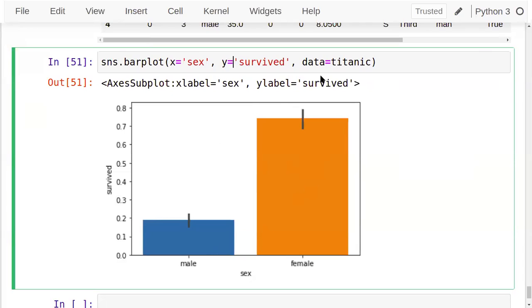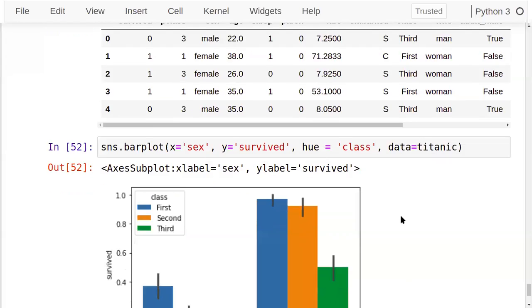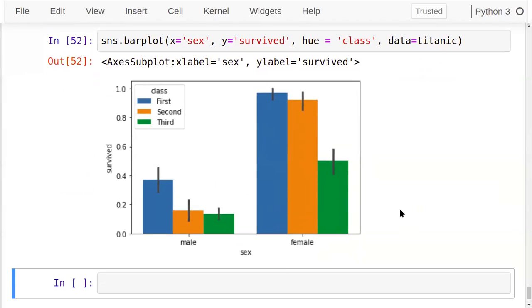Now to this plot also we can add a hue according to, let's say, class. Multiple bars. Now here also you can observe first class is blue, and the maximum people survived in first class. Then second class, then third class, and under that also females survived more. Getting it?